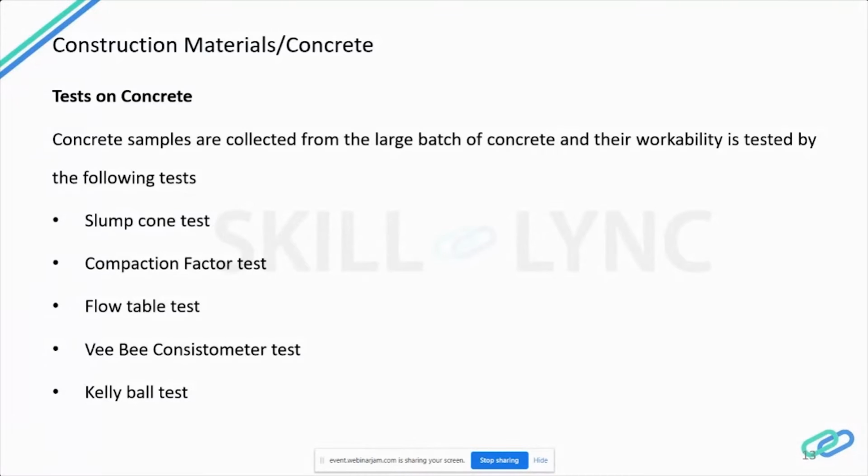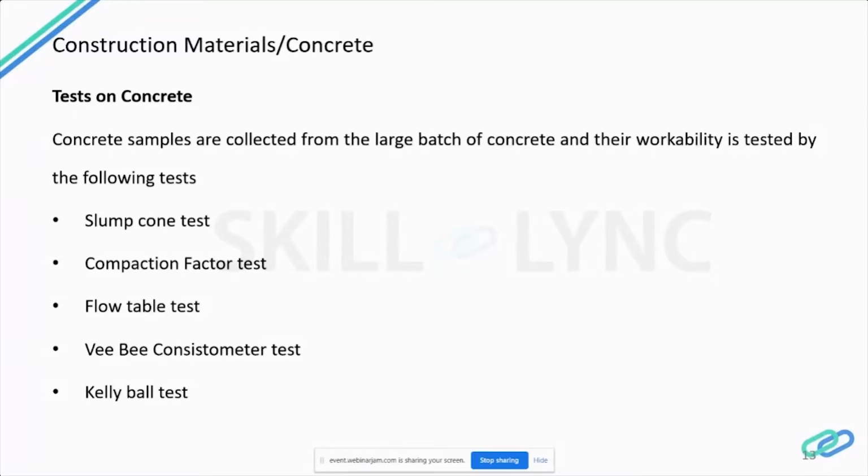So next is the VB consistometer test. This VB consistometer test is a laboratory test again, and it is done on fresh concrete to measure the workability in an indirect way. This VB test is usually performed on dry concrete and it is not suitable for wet concrete. It determines the mobility and to some extent compactability of concrete. In this test, a vibrator is used. So the test determines the time required for the transformation of concrete by vibration. So it is actually done using vibrators.